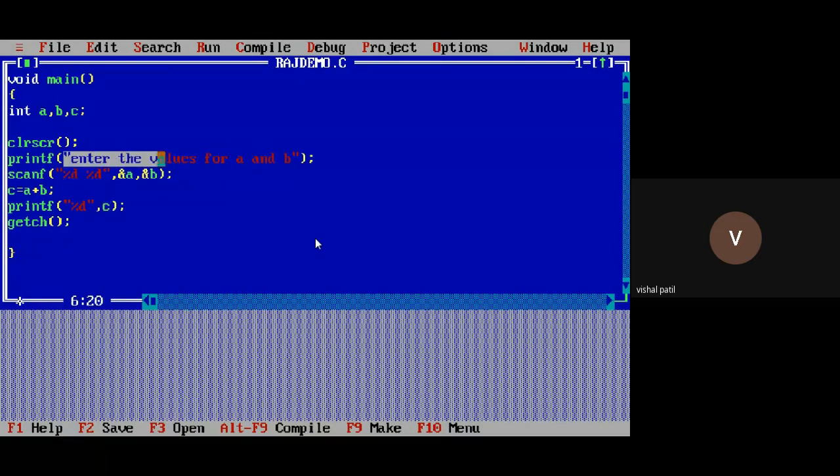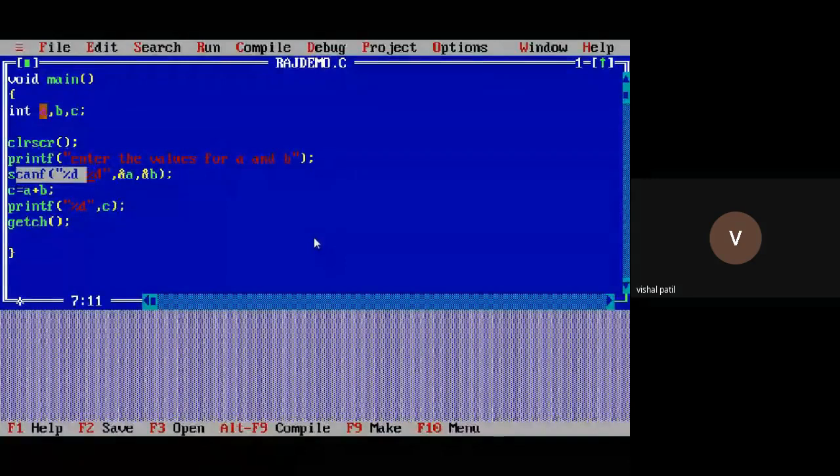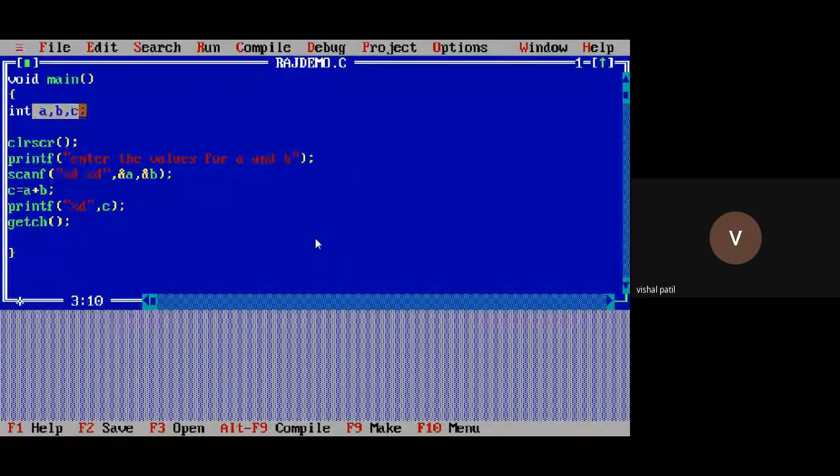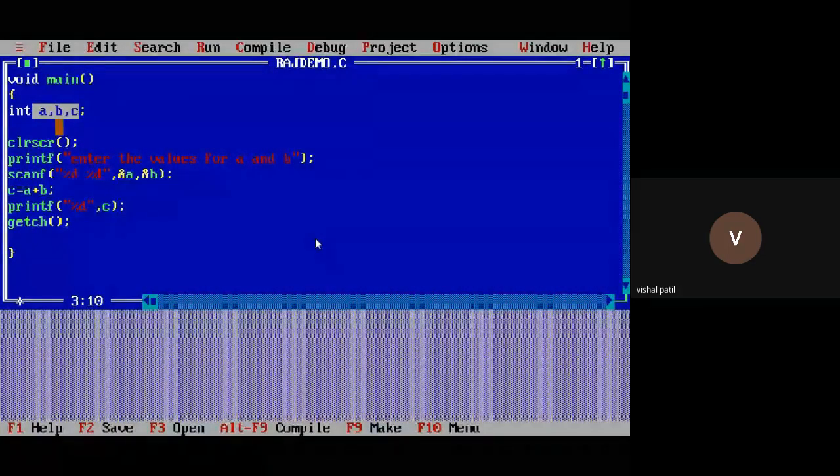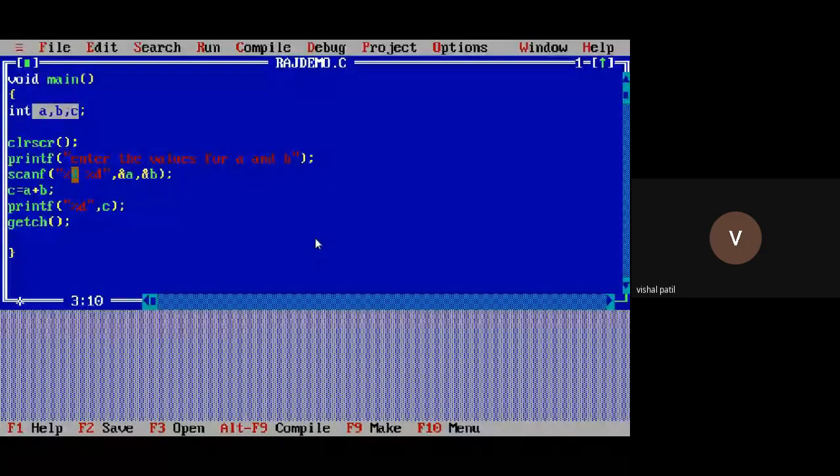I have entered the values for A and B because I want to add two numbers. Because I have not assigned values for A and B here, I will take input for A and B. A is of type integer, so %d. B is also of type %d. This is integer type, because I just want to do addition of two integer numbers.